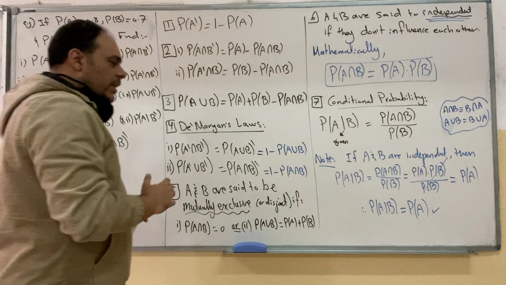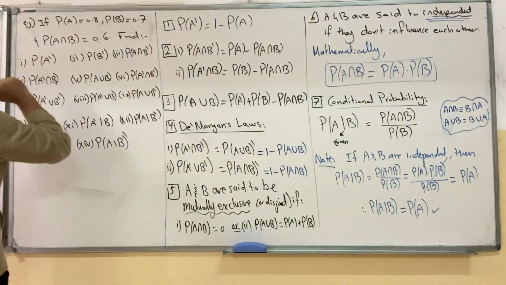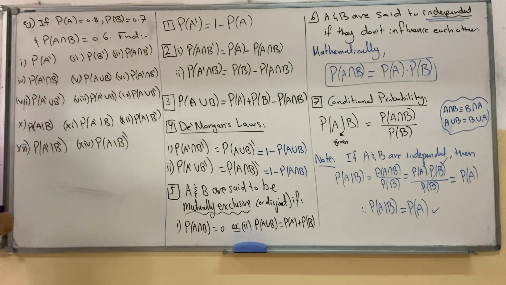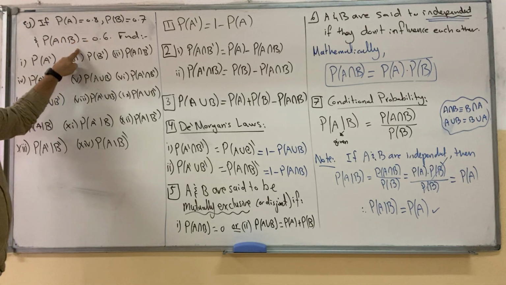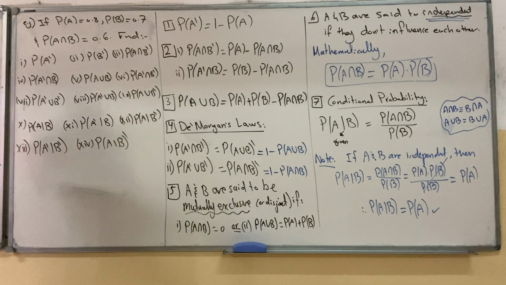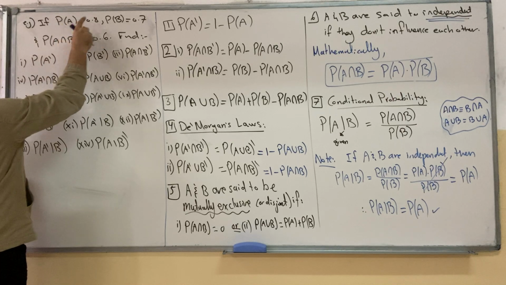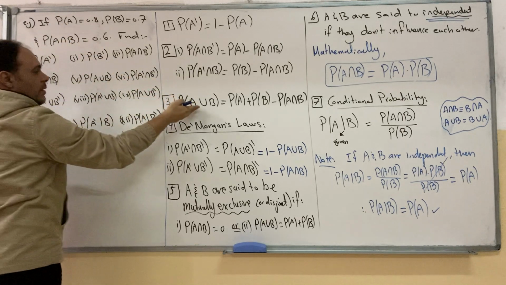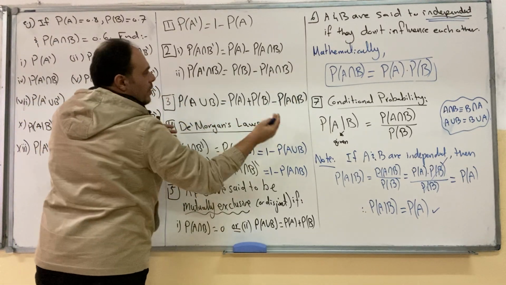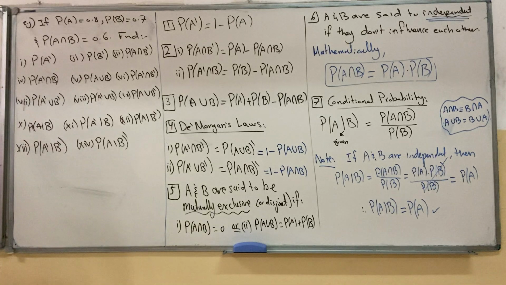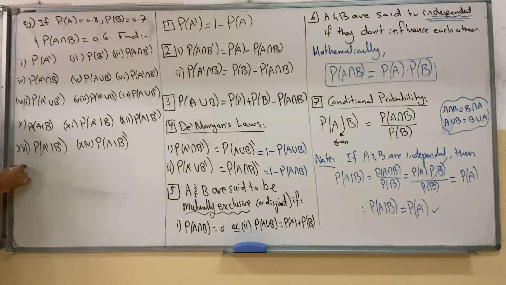And before you start solving any question depending on these rules, I prefer you to find these three properties. Before you start, you have to know A, B, and the intersection. If you know these three, you can apply all the rules. If one of them is unknown, like the intersection, maybe sometimes the question will give you A, B, but instead of the intersection, will give you the union. And if you know the union, A and B, you can find the intersection. Find it first, then continue to solve the question. Now all of them are given, A, B, and the intersection. Let's start with the first one.